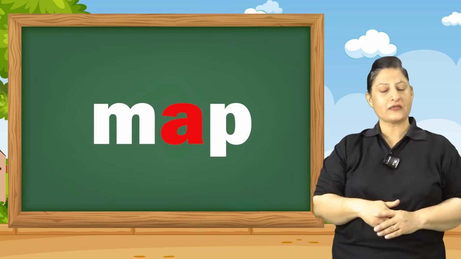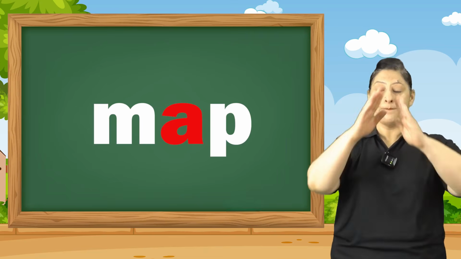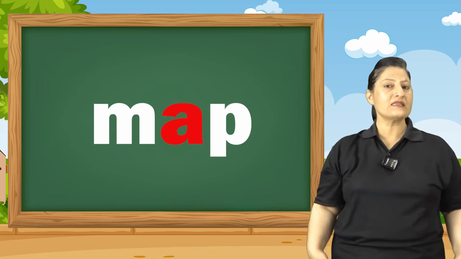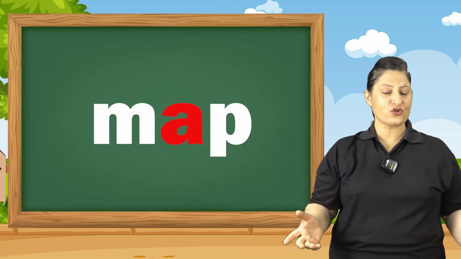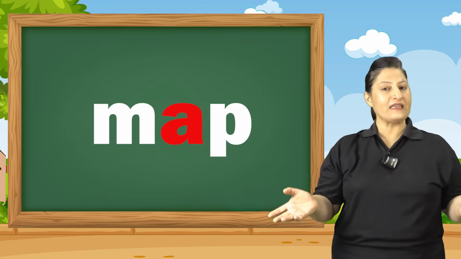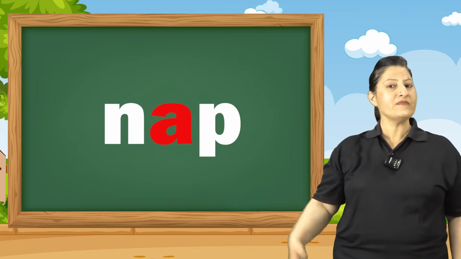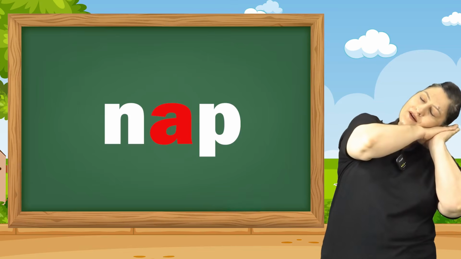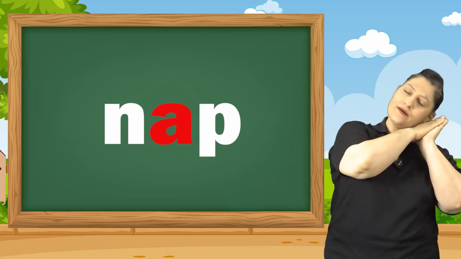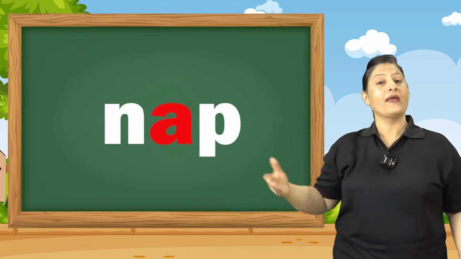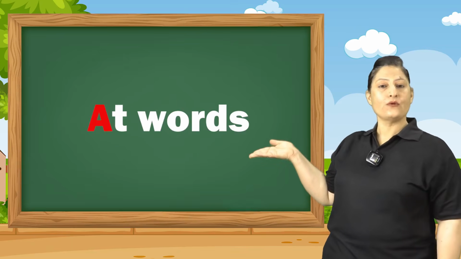Map means naksha, the outline of any place, or a country, or a city's map. M-A-P says map. Map means naksha. The outlining of any city or a place or a country is called a map. Then comes nap. Nap means sleep, a short sleep. N-A-P, nap.